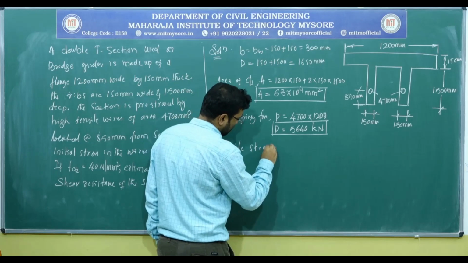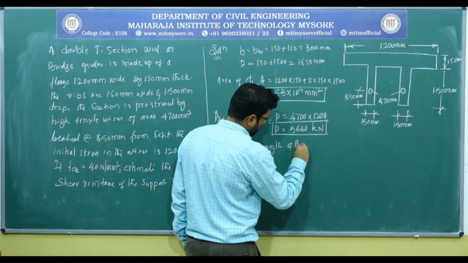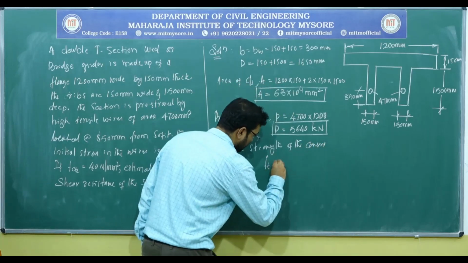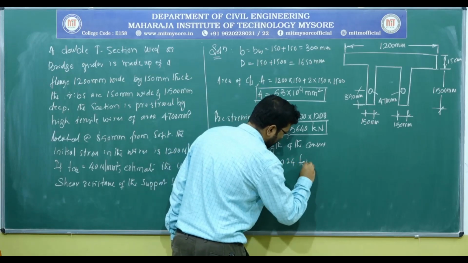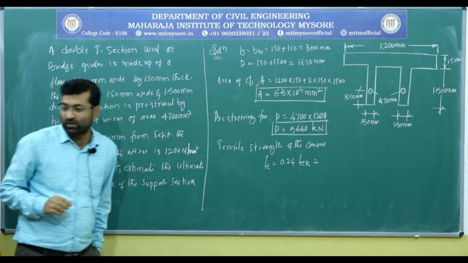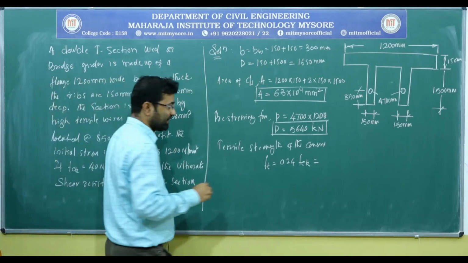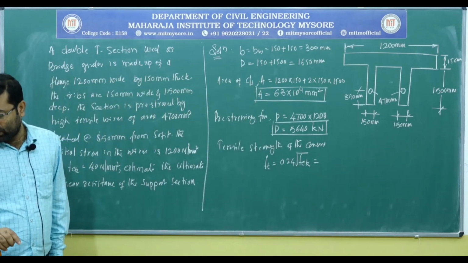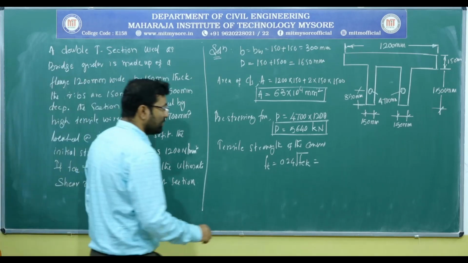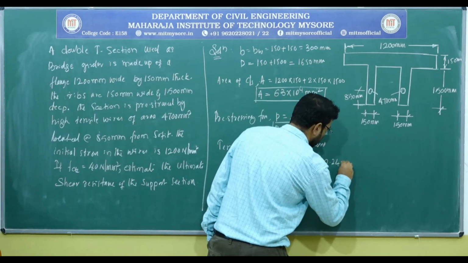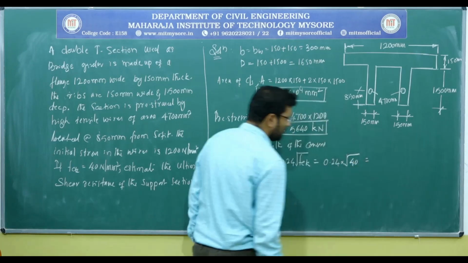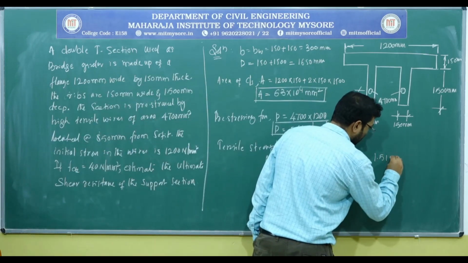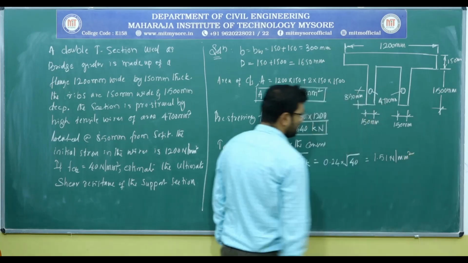Okay. Next we need to determine the tensile strength of the concrete, that is Ft equals 0.24 times under root of FCK. So the FCK here is 40 newtons per millimeter square, so 0.24 into under root of 40. It yields about 1.51 newtons per millimeter square.